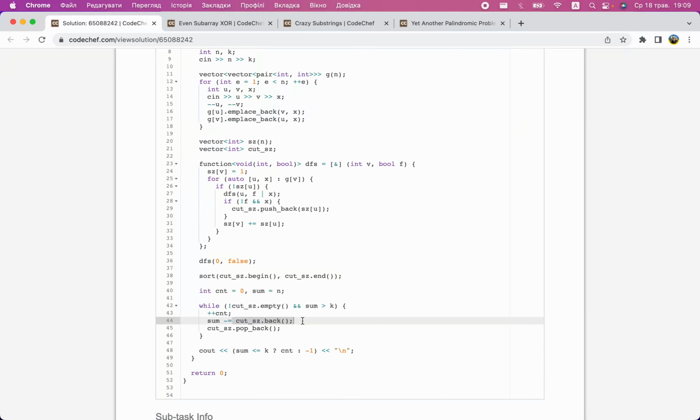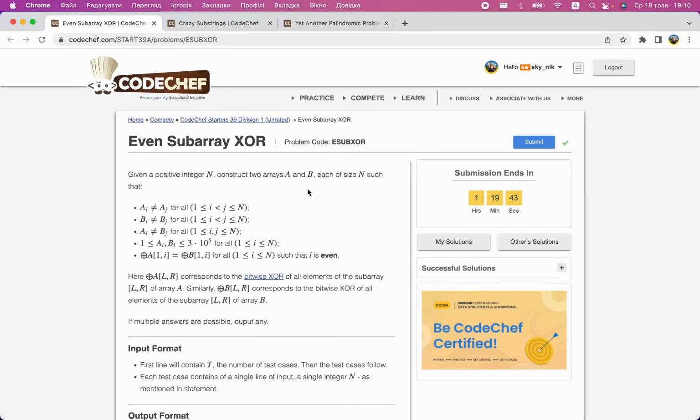Then I cut one part off, so the number of infected cities decreases. I do this as long as I need to and I can. If I succeeded, I print the number of cuts, otherwise I print -1 because it's not possible. So just a greedy plus DFS.